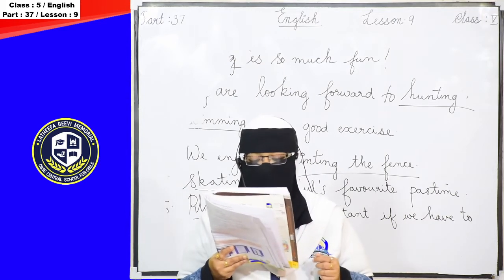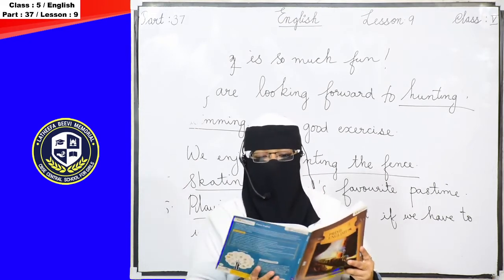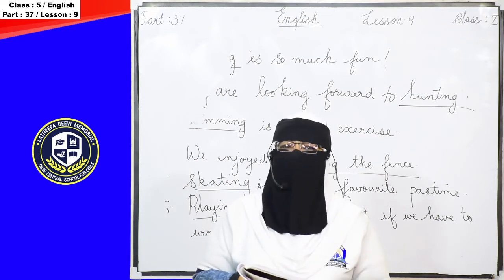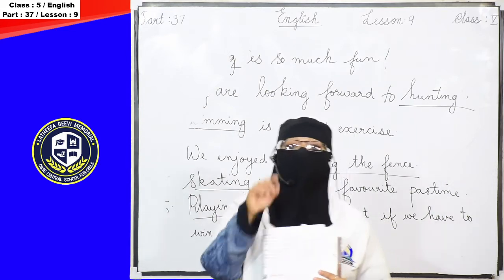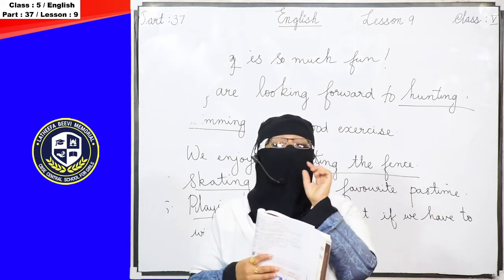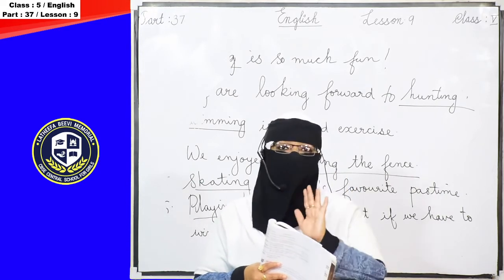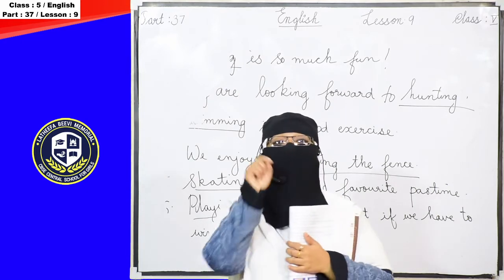Add ing to the verbs given in the box and complete the conversation using appropriate gerunds. This is also very easy. What do you have to do? In our first question they have given some conversation and you have to fill it. And before filling, you have to check the words given in the brackets. In the brackets they have given some words, so you have to read those words and add ing.